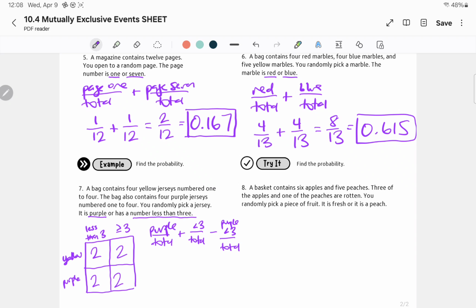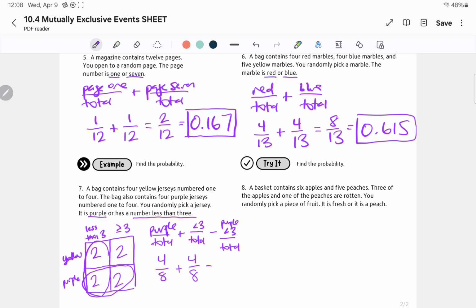So how many are purple? That would be 4, right? This whole thing is 4. And there's 8 total jerseys. And then less than 3 is this column. So see how there's 4 over a total of 8 that are less than 3.